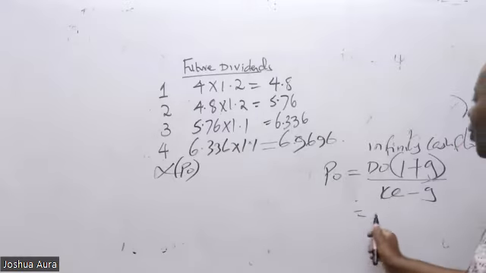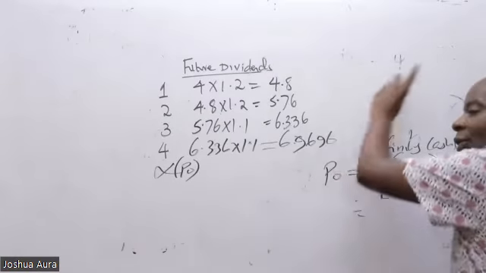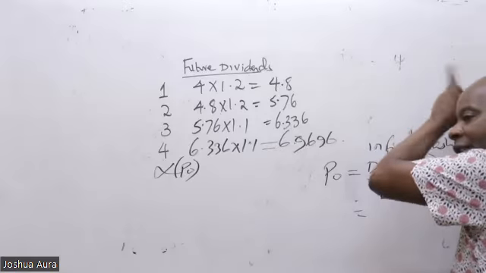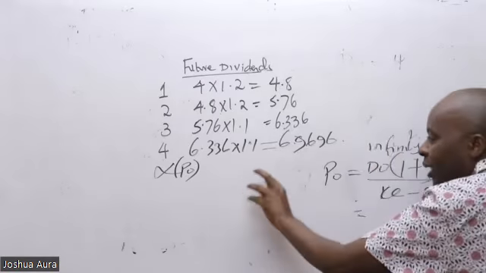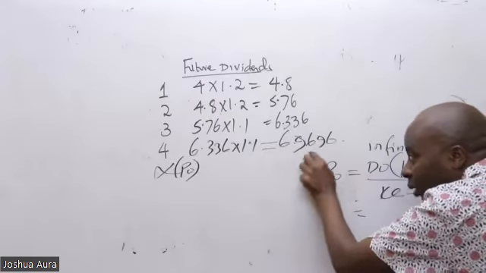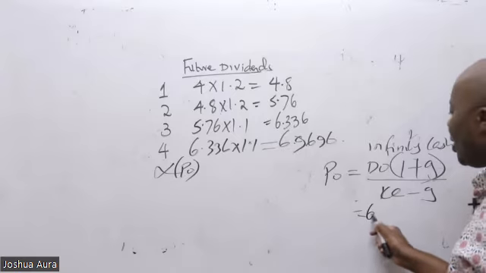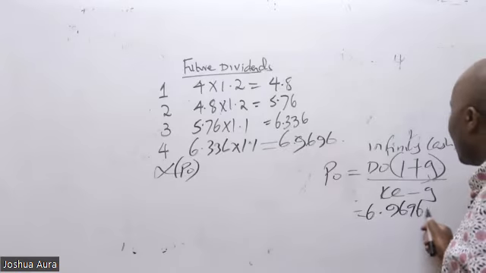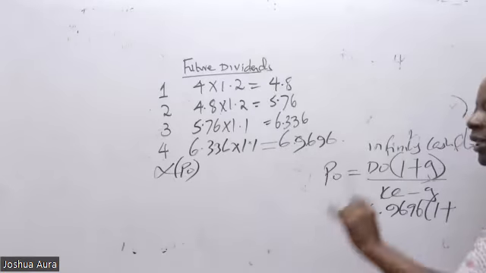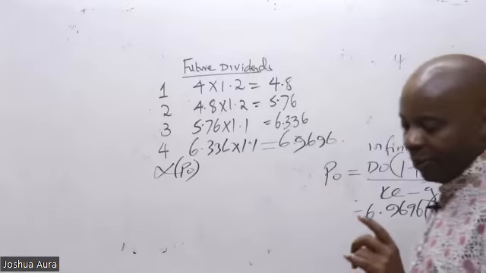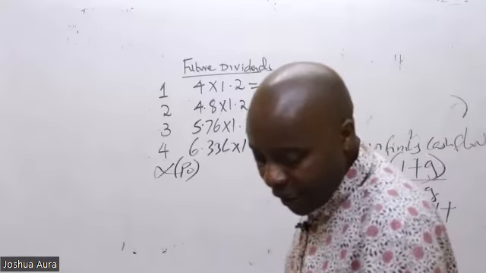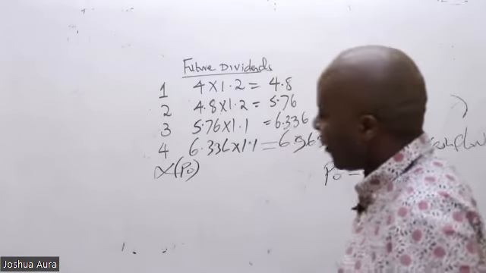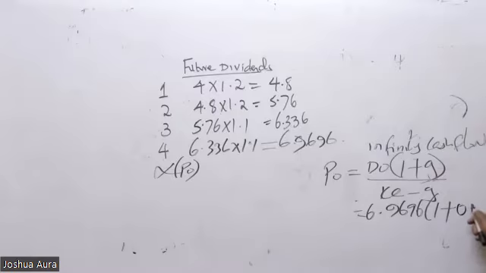So for this infinity cash flow, D0 is the most recent dividend. Don't go to that very old dividend. We are pulling this infinity cash flow out of this figure, so it will be 6.9696 into 1 plus the perpetual growth rate. They've told us the perpetual growth rate is 6%.